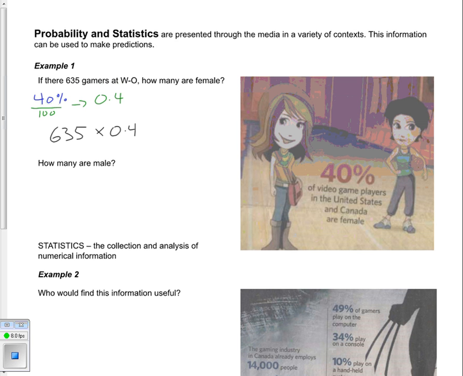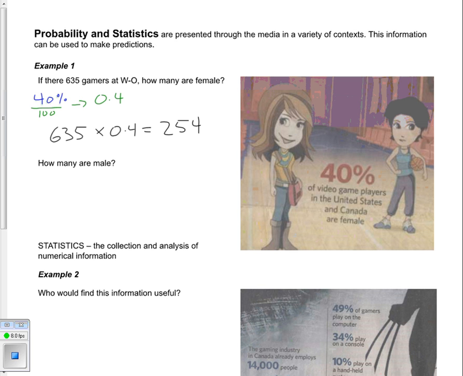We always want to convert our percentages into a decimal. 635 times 0.4 gives us exactly 254. So of the 635 gamers at WO, it's likely that 254 of them happen to be female.